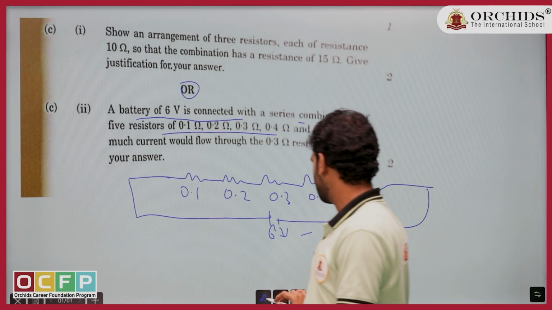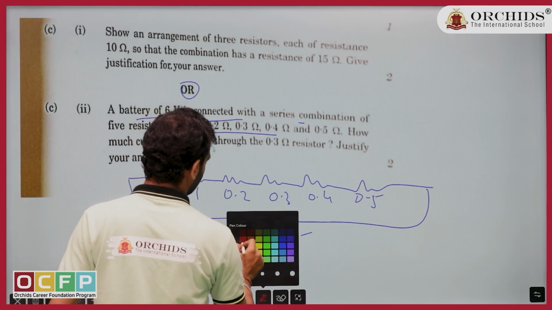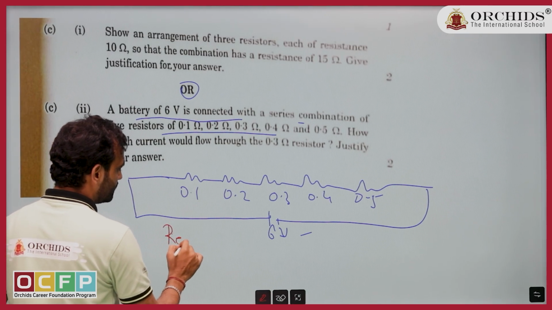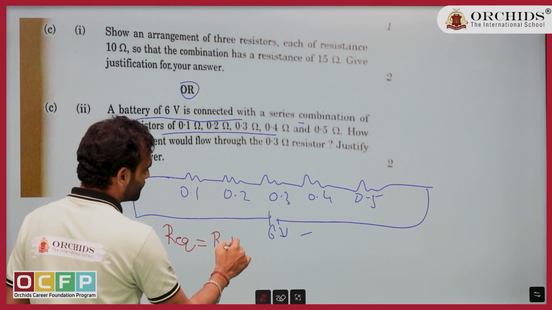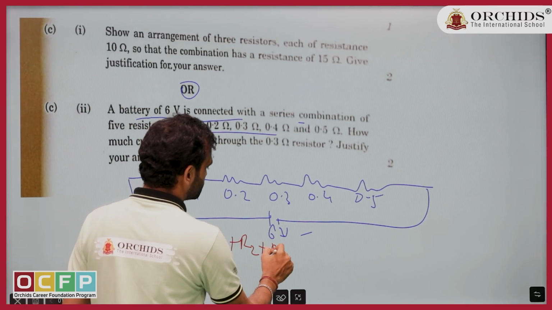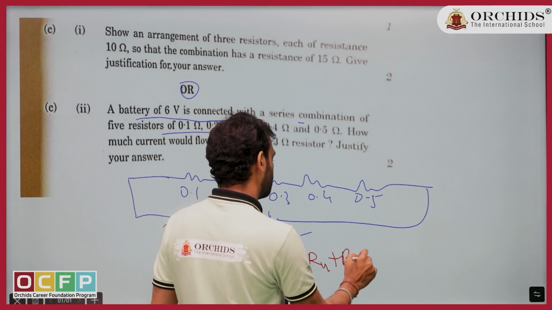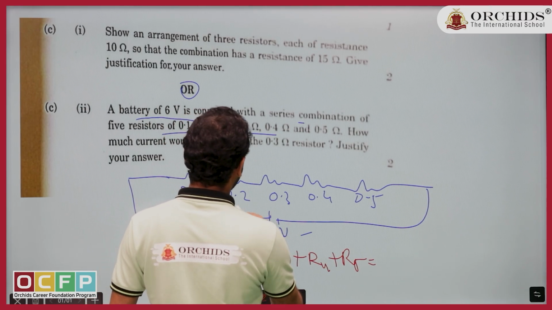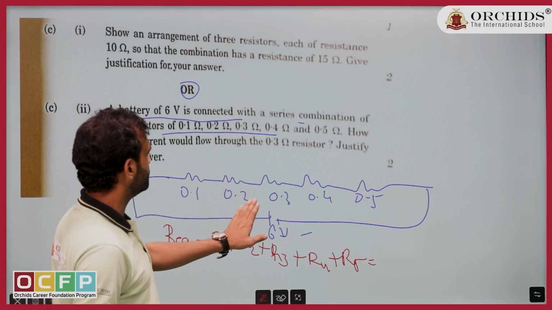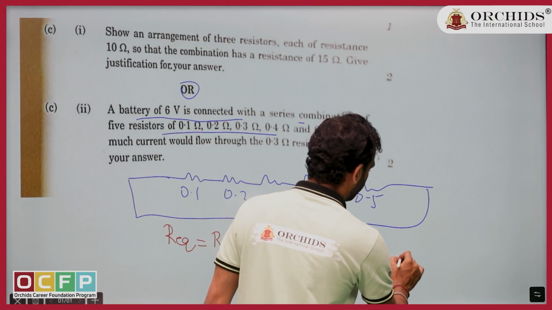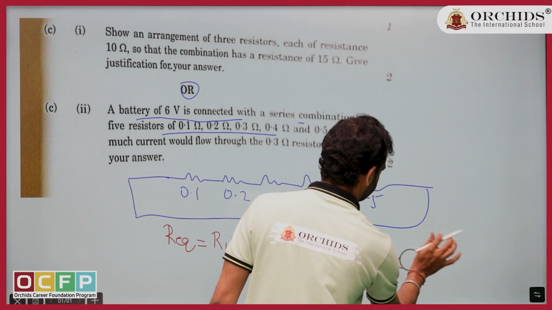I think it is fairly easy. I can calculate R equivalent. R equivalent equals R1 plus R2 plus R3 plus R4 plus R5. So 0.1, 0.2, 0.3, 0.4, 0.5 gives 1.5 ohm.